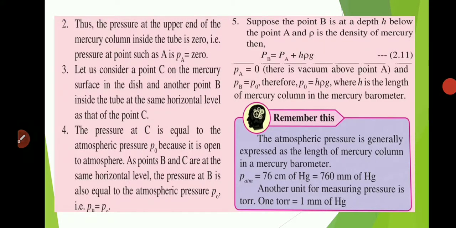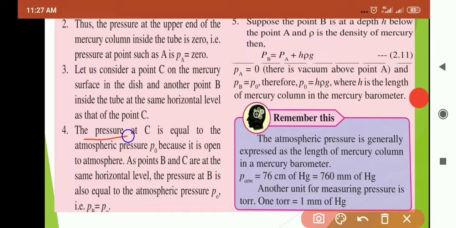The fourth point is that the pressure at C is equal to the atmospheric pressure P0 because it is open to the atmosphere.